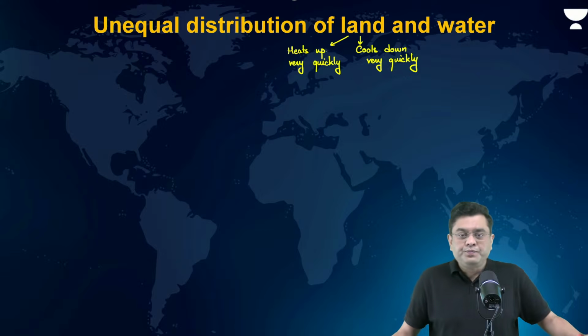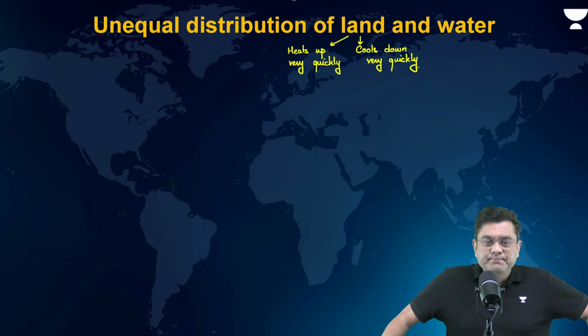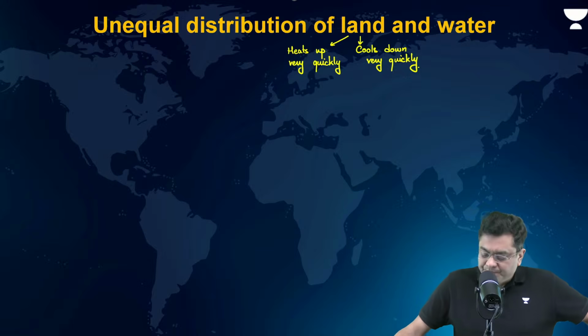So basically, land heats up very quickly and cools down very quickly as well.